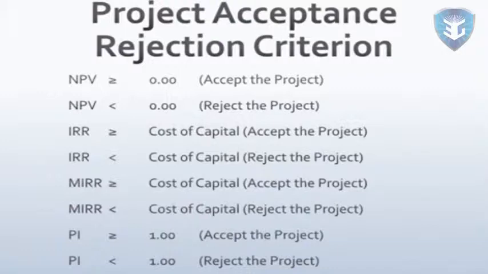If modified internal rate of return is greater than or equal to cost of capital, accept the project. If MIRR is less than cost of capital, reject the project. If profitability index is greater than 1, accept the project. If profitability index is less than 1, reject the project.